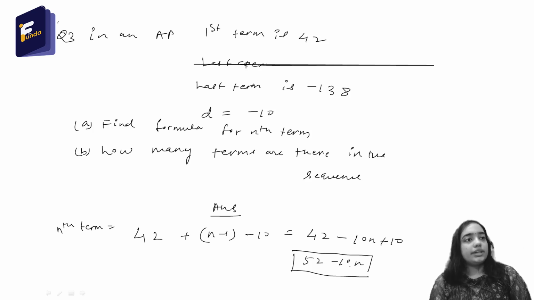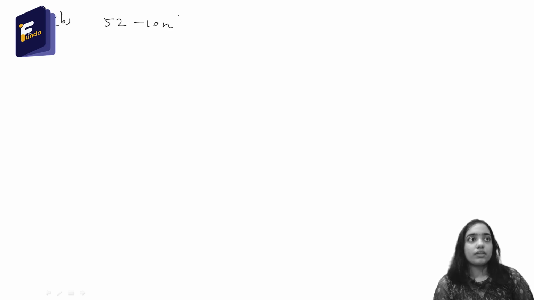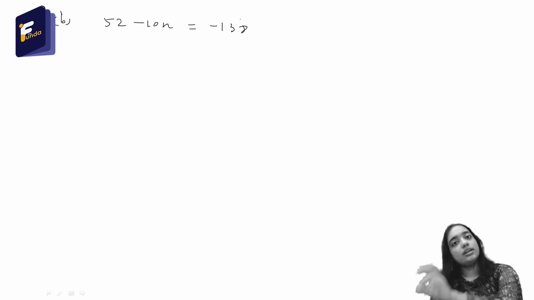So let's move to the next part. Okay, so we have to find the number of terms. We already know the formula for the nth term, that is 52 minus 10n. We have to equate this to minus 138, because minus 138 is the last term.